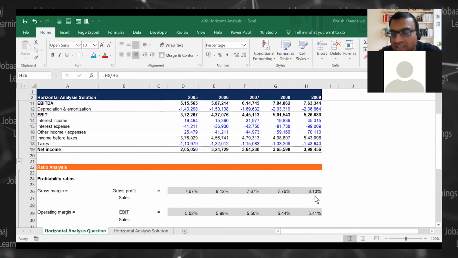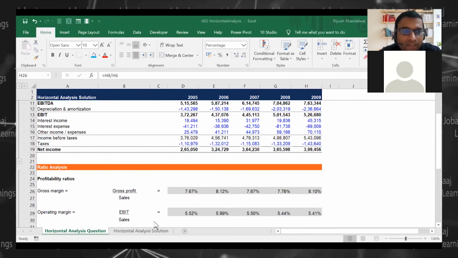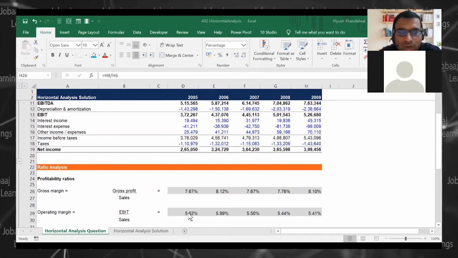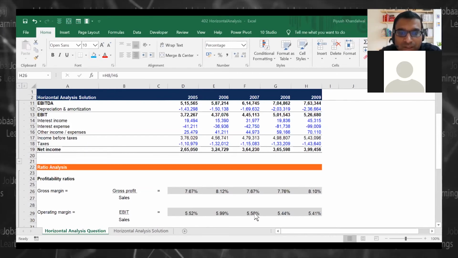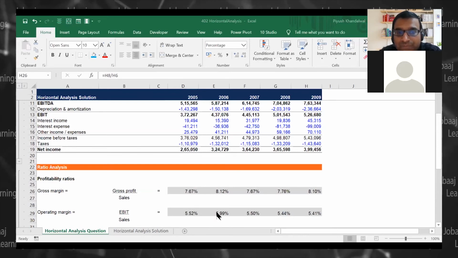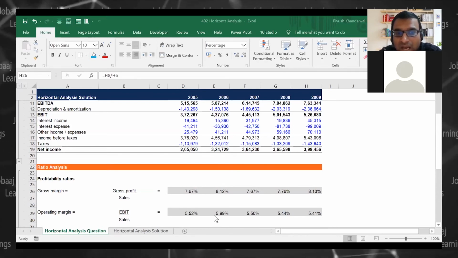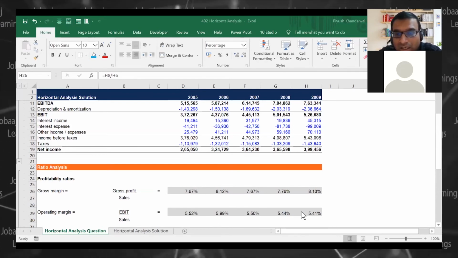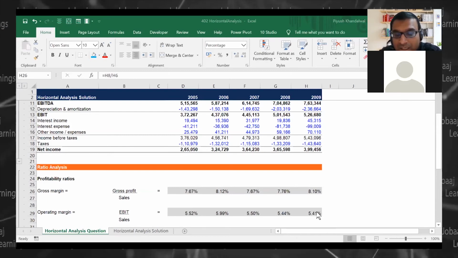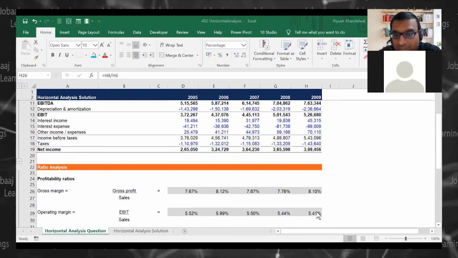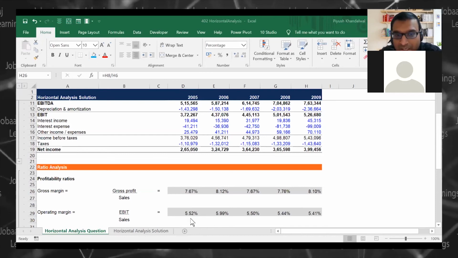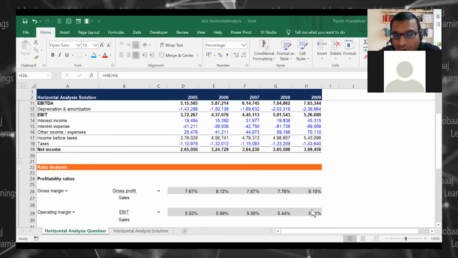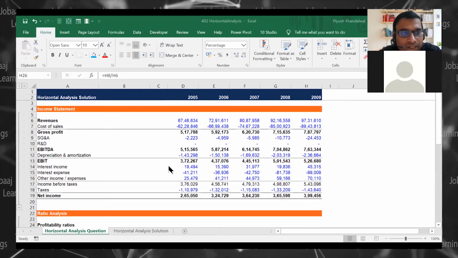Basis the last year's trend. Okay. So how is their operating margin doing? But operating margins are having a little bit of pressure, because it has actually decreased. Operating margin has actually decreased.